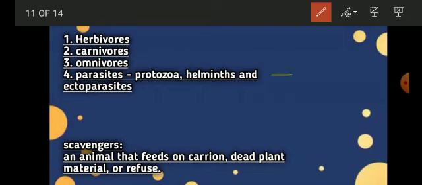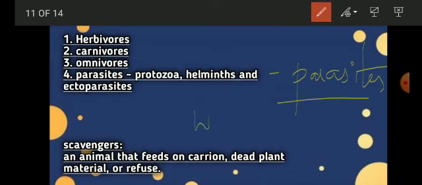So what are parasites? Parasites are those organisms that get into another organism and live in the host, and from inside the body of the host, they consume the food. Those organisms are called parasites, right? Parasites can be worms.